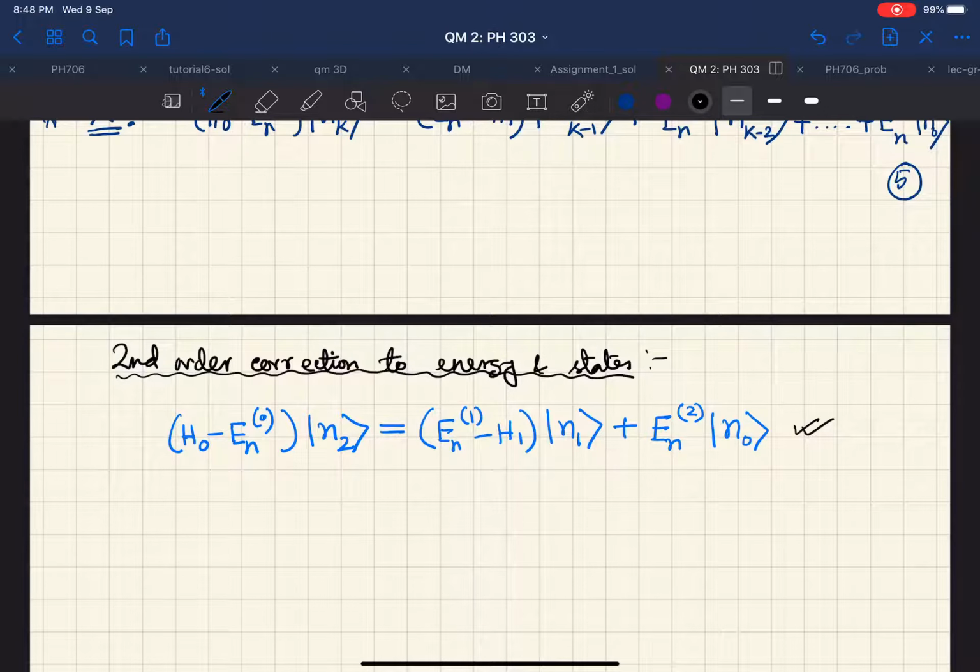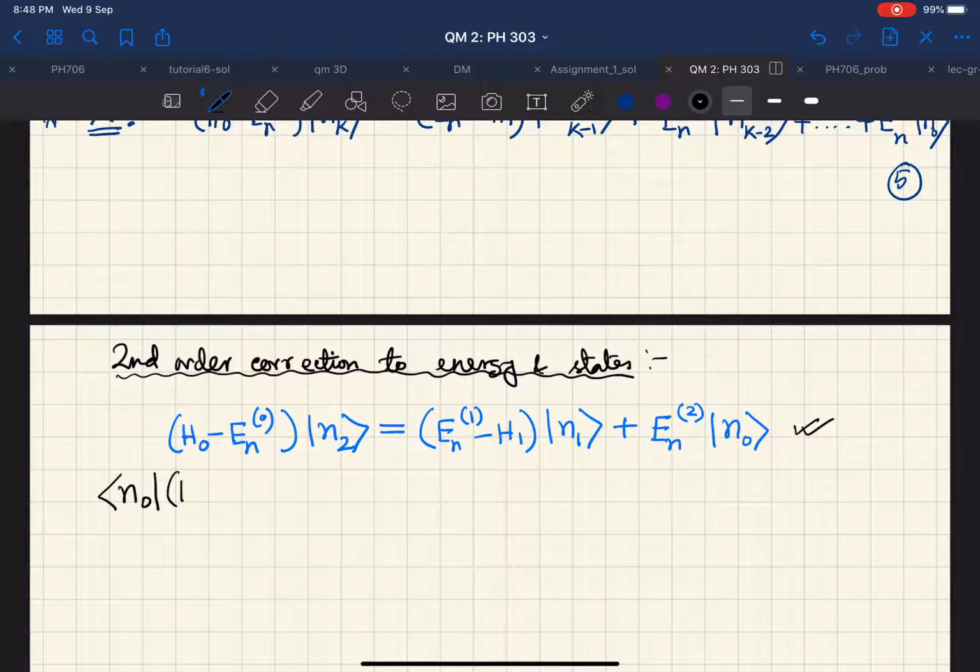Now, as has been done previously, the case when we solved for En1 and Kten1, what we did there was we had taken this equation and then we have operated with bra n0 both sides of this equation.